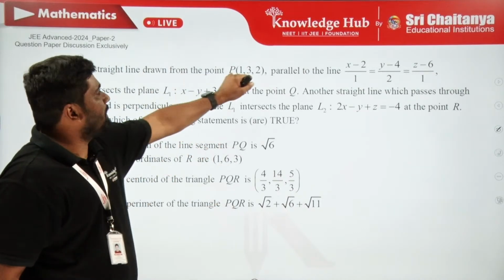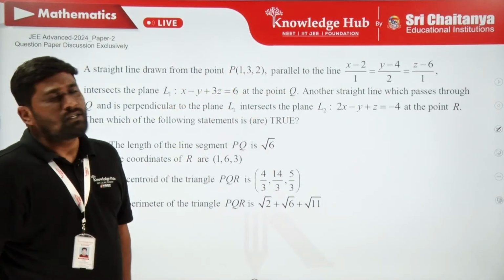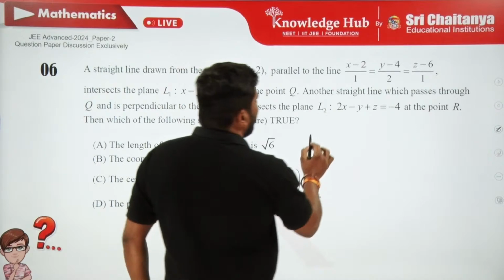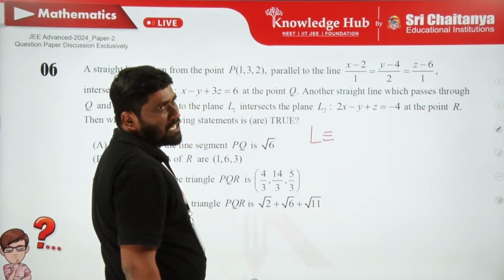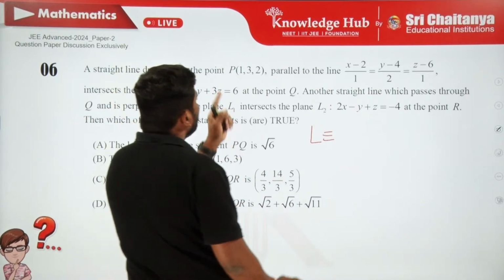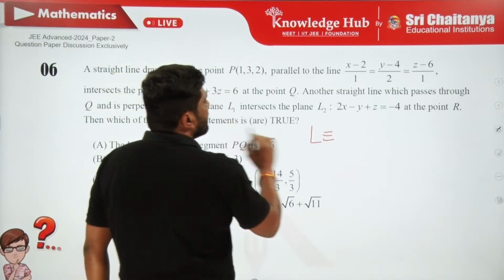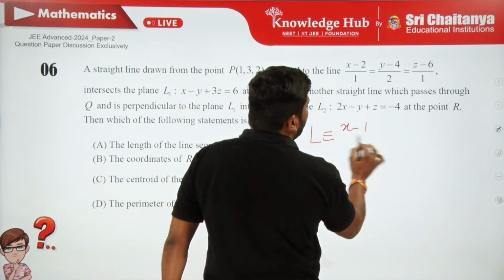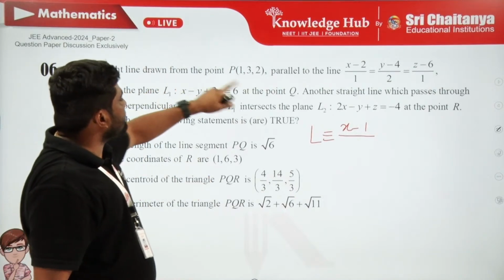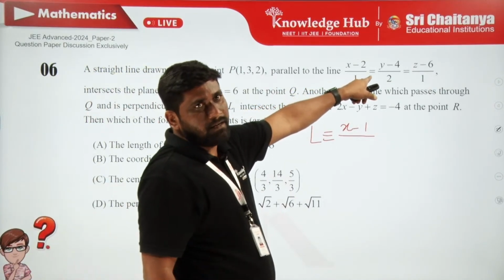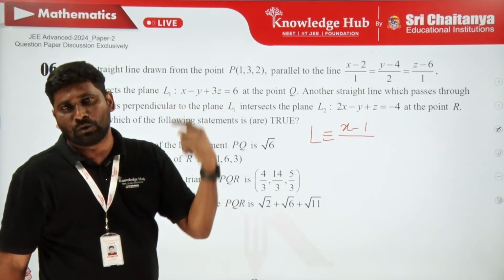There is a line passing through which point? 1 comma 3 comma 2. So let L be the line which is passing through the point 1 comma 3 comma 2. Let me write the equation of the line L in Cartesian form. It can be written as x minus 1 by the ratios. Since this line L is parallel to this line, the DRs of this line can be taken as the DRs of the line which is parallel to that.